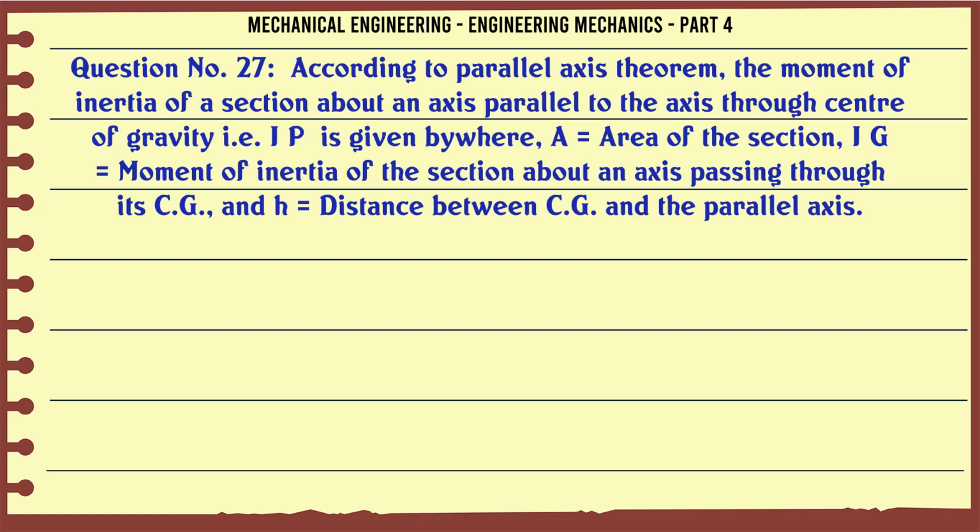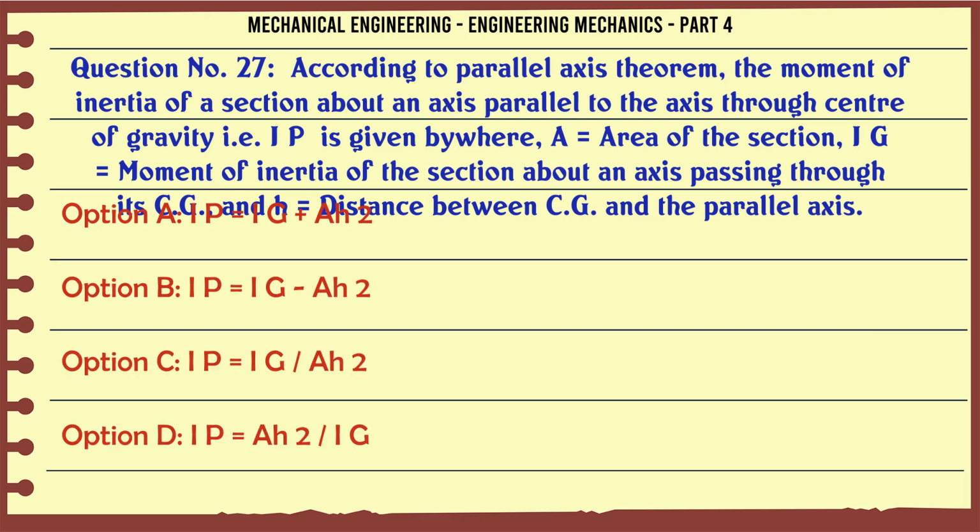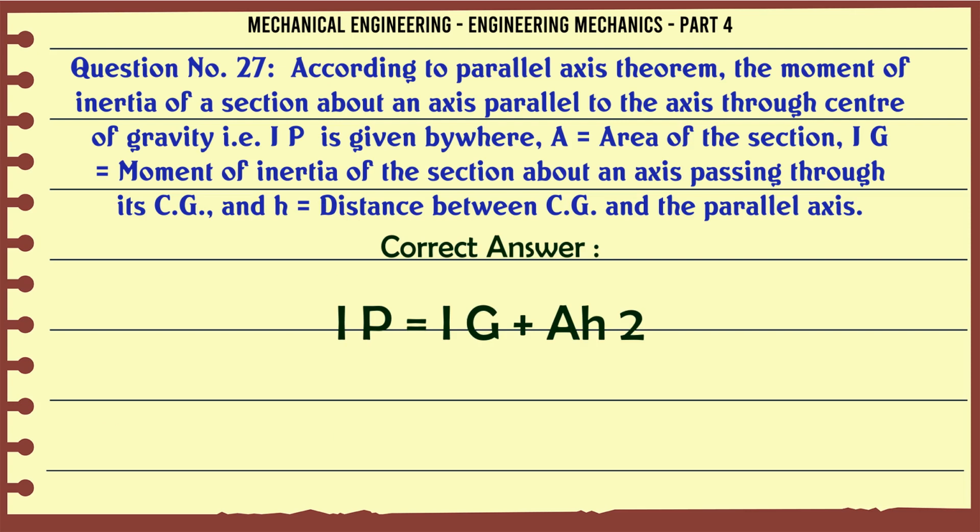According to parallel axis theorem, the moment of inertia of a section about an axis parallel to the axis through center of gravity, i.e. IP, is given by, where A is the area of the section, Ig is the moment of inertia of the section about an axis passing through its CG, and h is the distance between CG and the parallel axis. A IP = Ig + Ah², B IP = Ig − Ah², C IP = Ig/Ah², D IP = Ah² − Ig. The correct answer is IP = Ig + Ah².